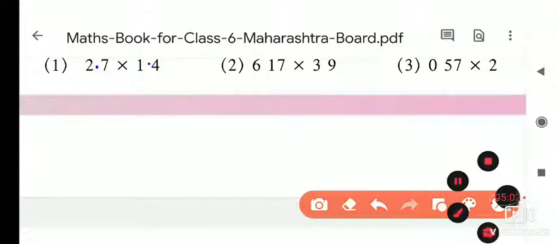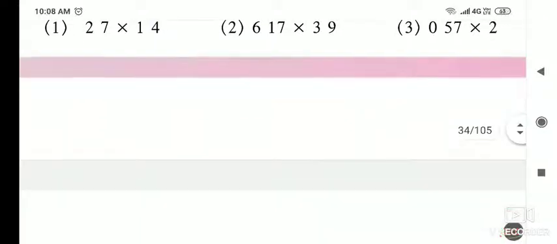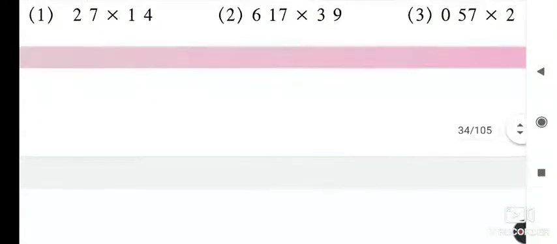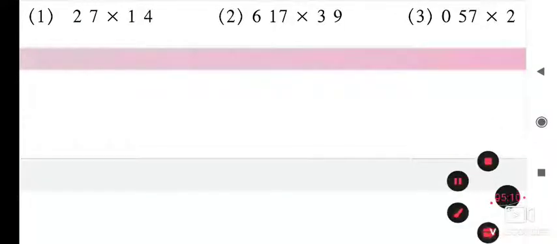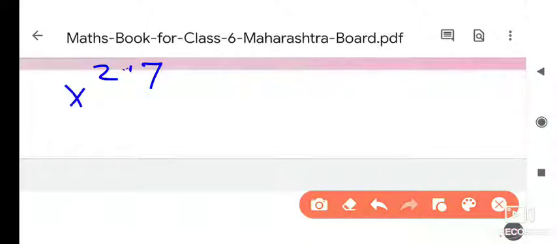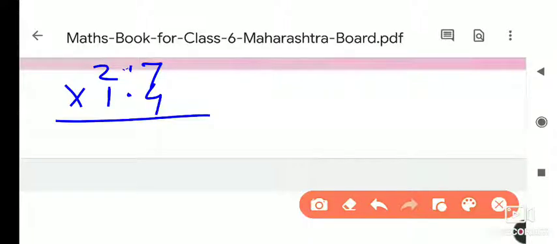So I will write this question first of all. 2.7 into 1.4. If you know the 14th table, no problem, you can use the 14th table. It means you have to learn only the 14th table.